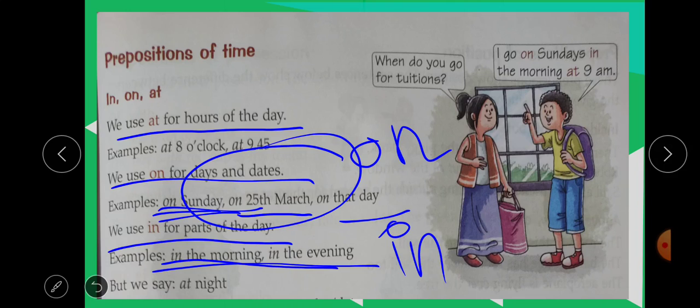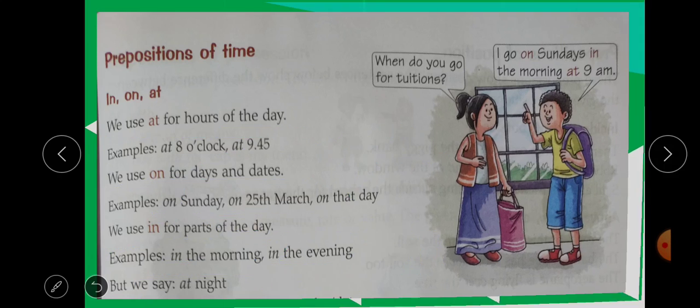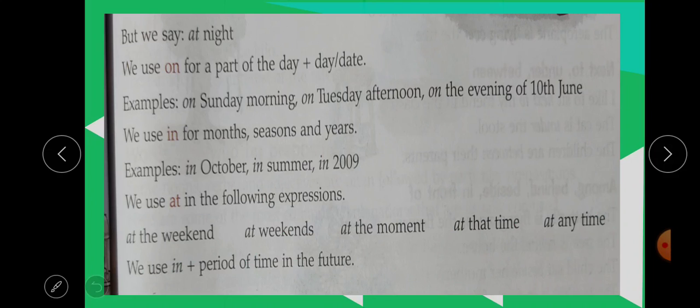But we cannot say in the night. For night we use at. So remember students, we use at for the clock time and also to mention night. While mentioning the parts of the day, in the evening, in the afternoon, in the morning, but while mentioning night time we say at night.